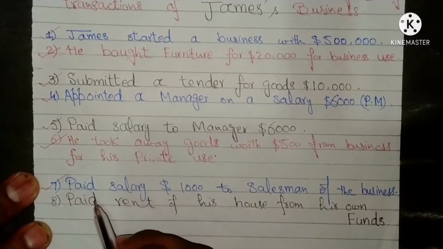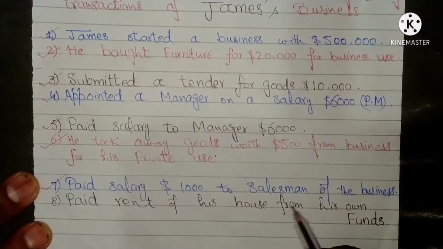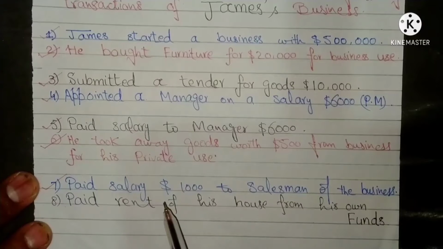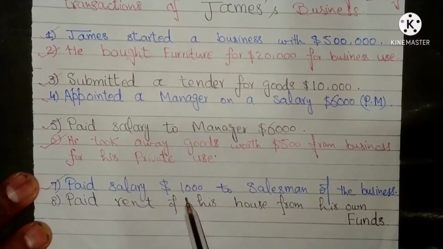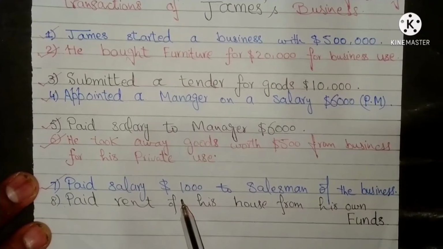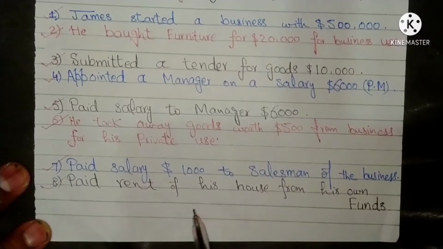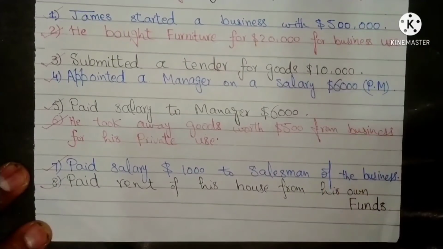Seventh transaction of James' business is paid salary $1,000 to salesman of a business. It is a transaction. It changes the financial position of his business. Cash asset decreases by $1,000 and owner equity also decreases by an equal amount. Eighth transaction of James' business is paid rent for his house from his own funds. It is not a transaction. It does not change the financial position of a business.